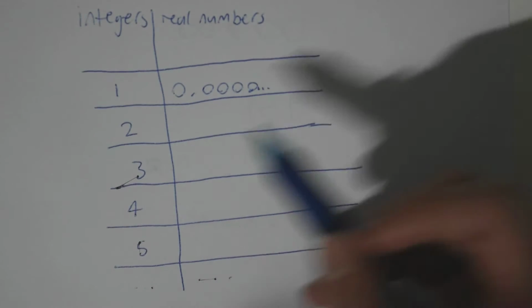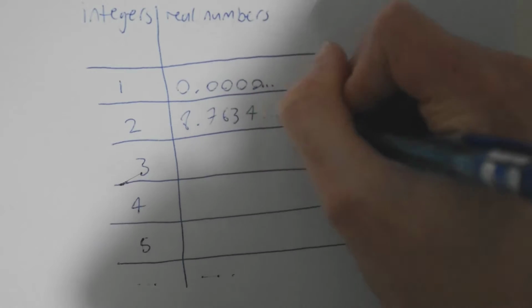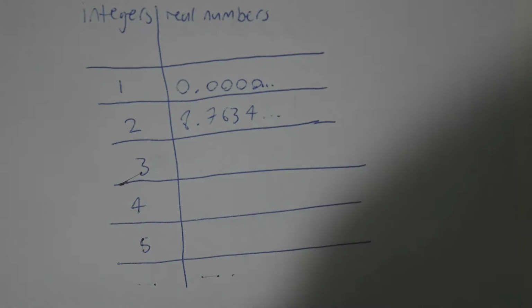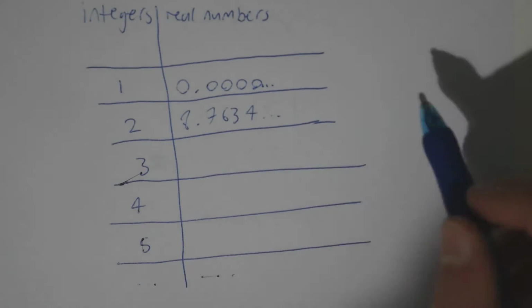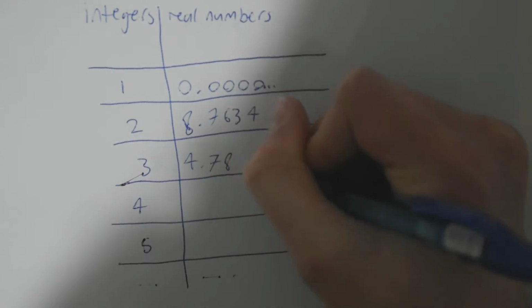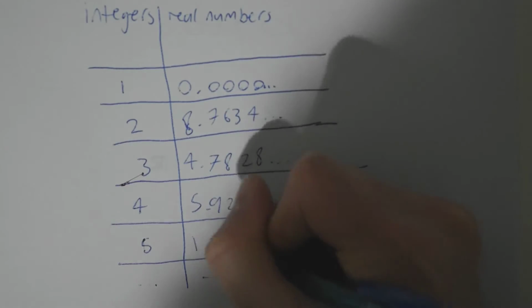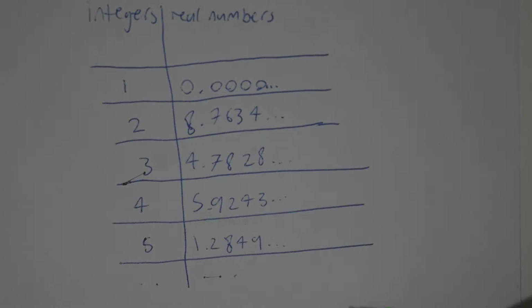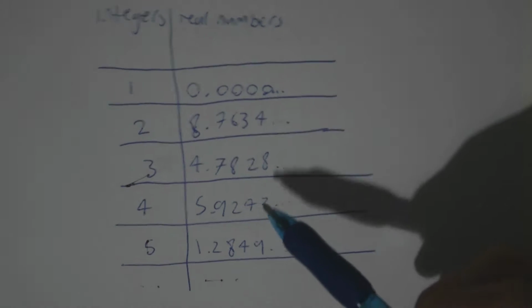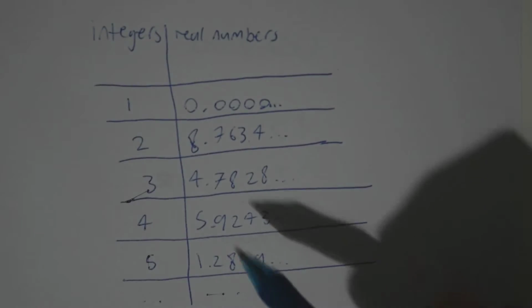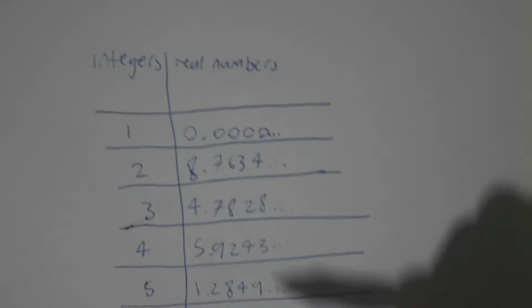So for the next term, let's just generate something random. And then let's just continue that. Obviously, again, we only have 5 here, but it would go for infinity, and each term would have infinite precision. There would be infinite decimals going on here. So we've now assigned a decimal number to every single integer that there is. We've gone to infinity, we've gone to negative infinity. Obviously, we haven't actually, but let's just say we filled up all the numbers.